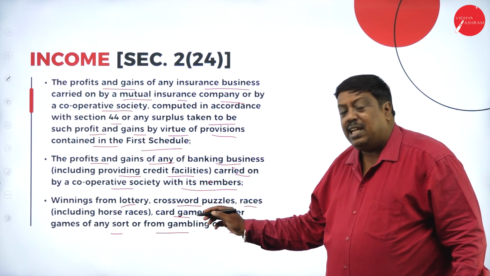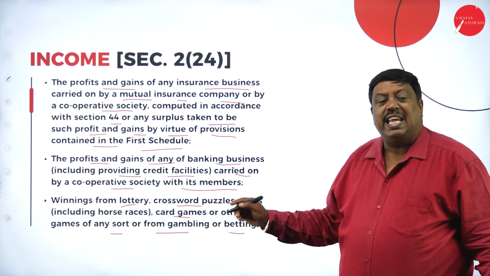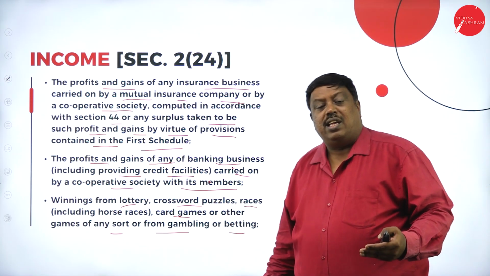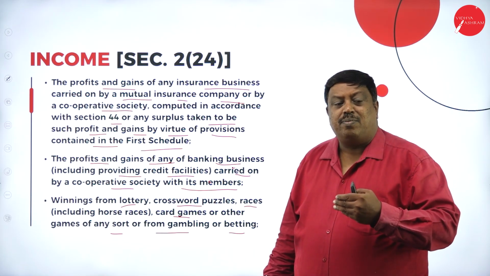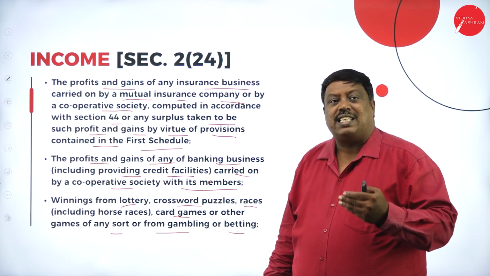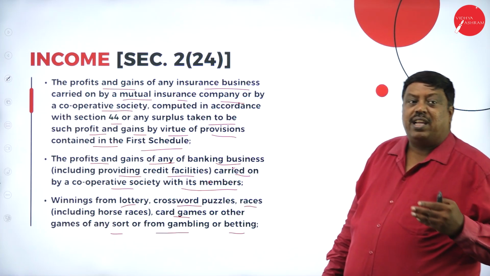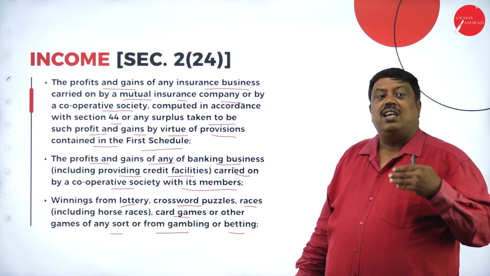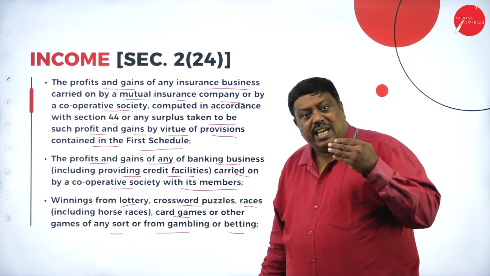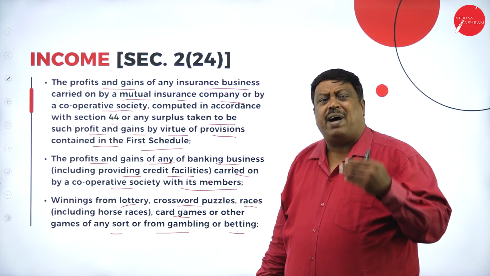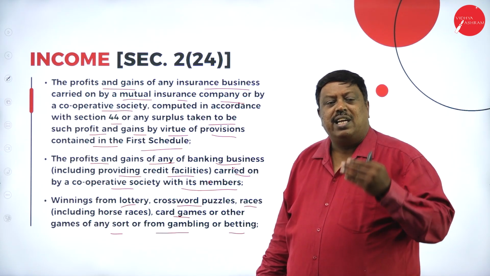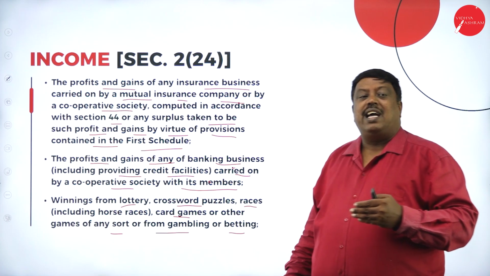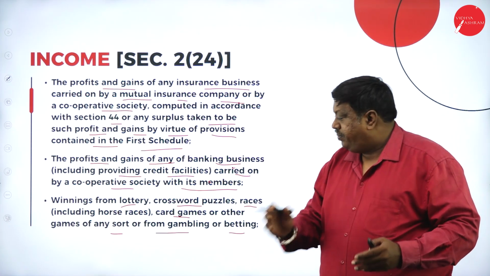If I earn anything from the lottery, the amount I have received is taxable in my hands. And if I win any car race, horse race or bike race and receive the amount, it is taxable in my hands and it is treated as income.